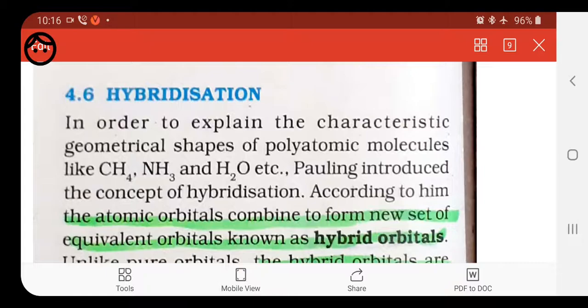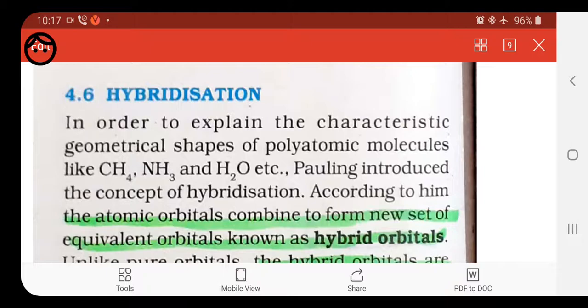Okay, so this direction of overlap gives the direction of the bond. In applying this into the theory, a difficulty was faced in a number of cases. As a covalent bond is formed by the overlap of half-filled orbitals, the covalency of the element should be equal to the number of half-filled orbitals present in the atom. On the basis of this concept, the formation of many compounds such as beryllium, boron and carbon could not be explained. So for this, there is a need to know something more.